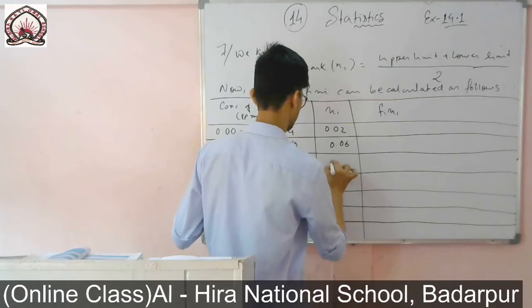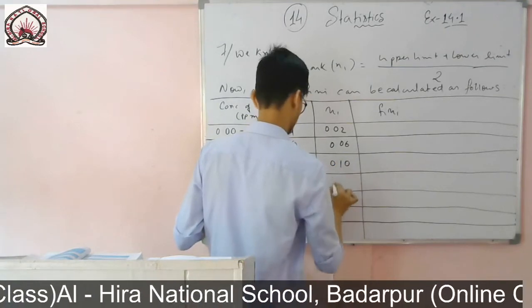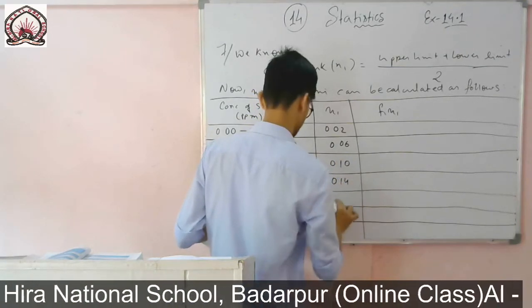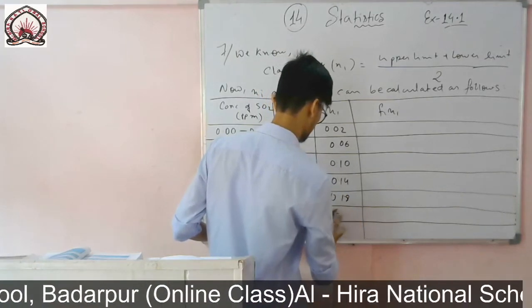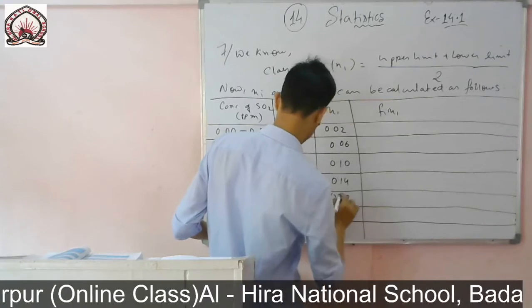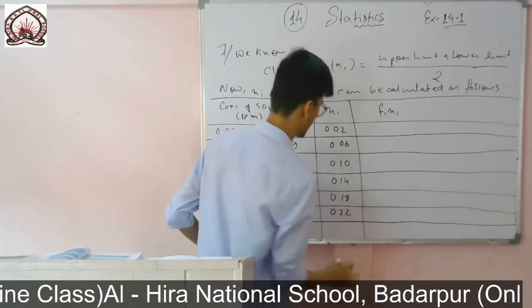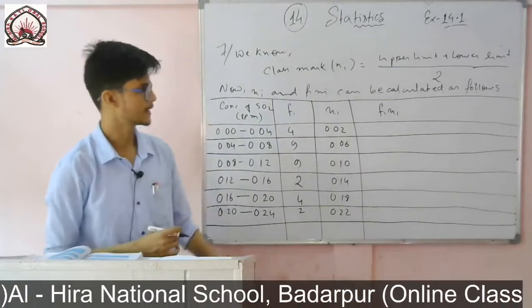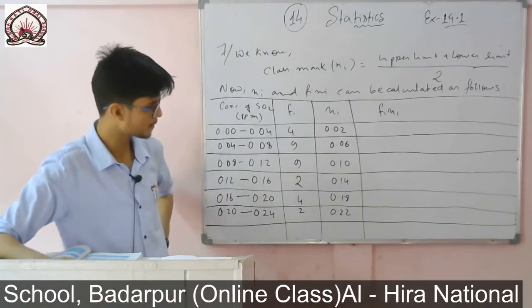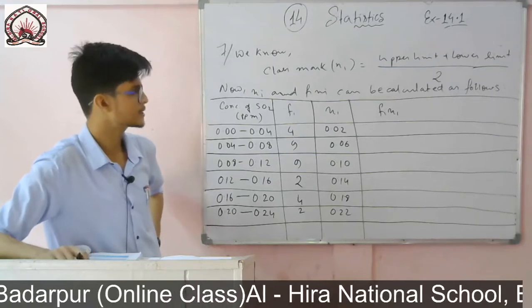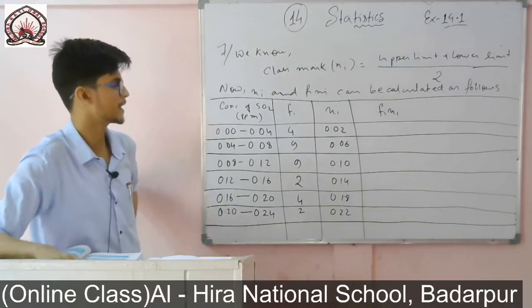So here it will be 0.10, 0.14, 0.18, 0.22. So these are the xi, that is 0.02, 0.06, 0.10, 0.14, 0.18 and 0.22. So now I will find fi xi.